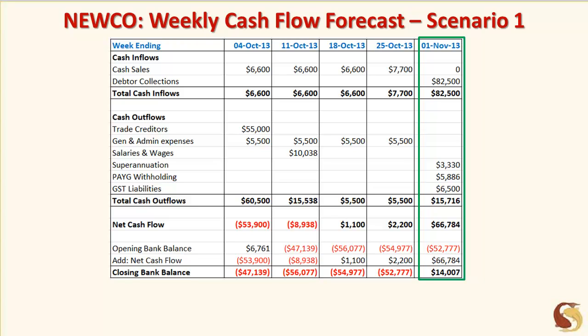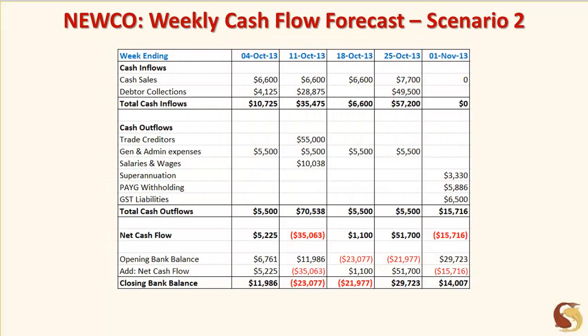What if in the week ending the 1st of November, the debtor collections come in after the due date for payment of the taxes? The fact that Newco is highly profitable does not ensure its survival as a business if it cannot meet its payments as and when they fall due. Unless you have arranged for financing of just over $56,000 to cover cash shortfalls that happen within this month, Newco would have financial problems and would be unable to meet its tax and superannuation obligations.